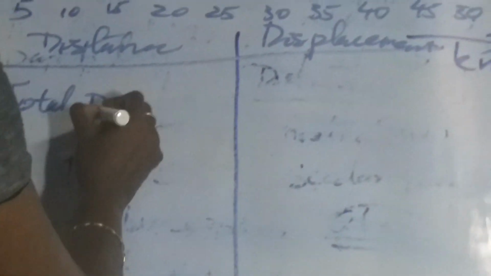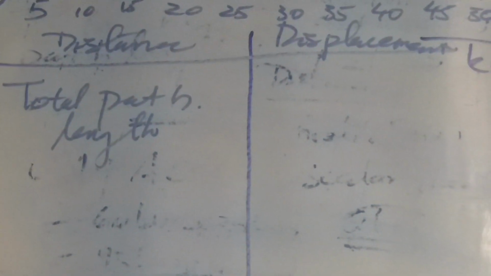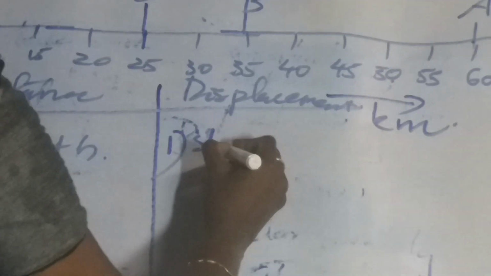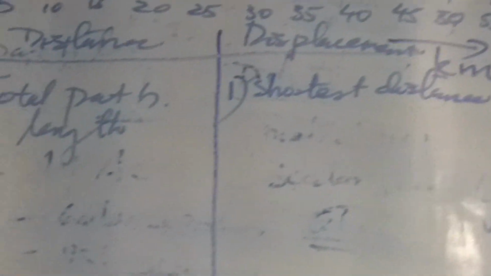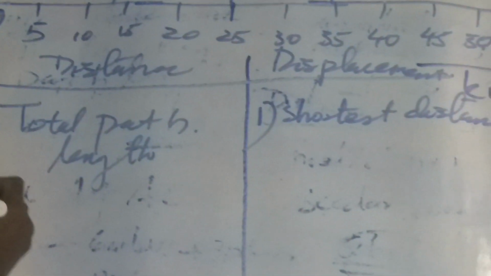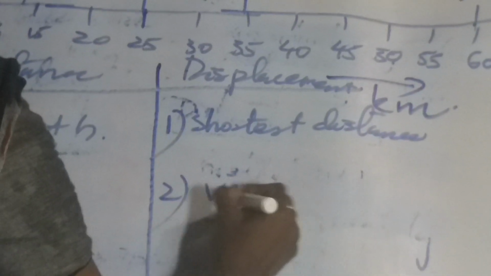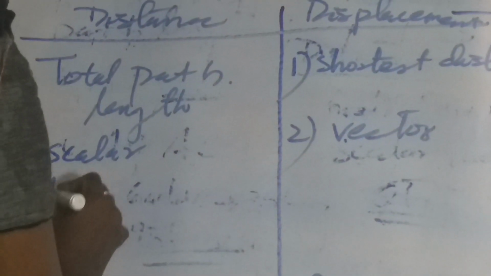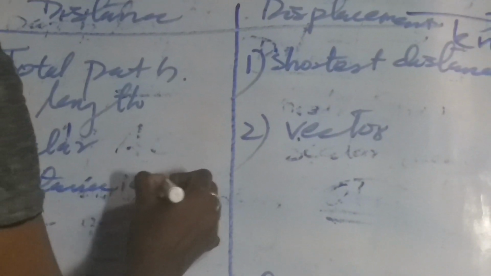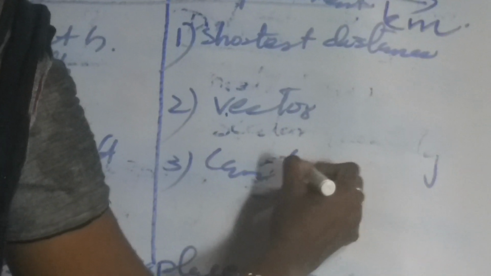Distance means the total path length covered by an object. Displacement is the shortest distance between the initial and final position of an object. Distance is a scalar quantity, whereas displacement is a vector quantity. Third, distance cannot be 0, but displacement can be 0.